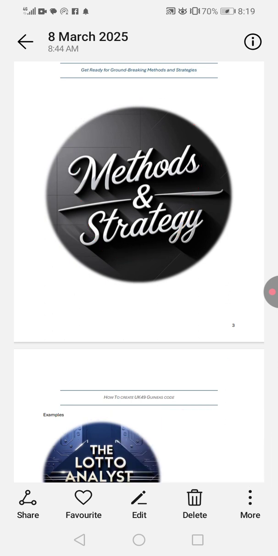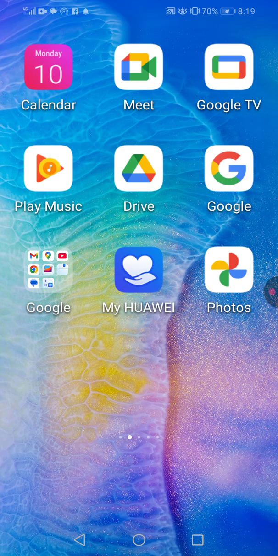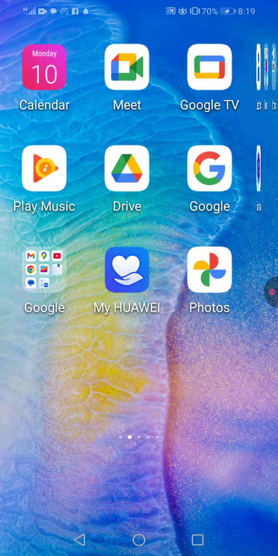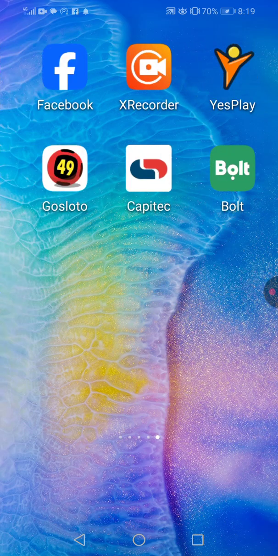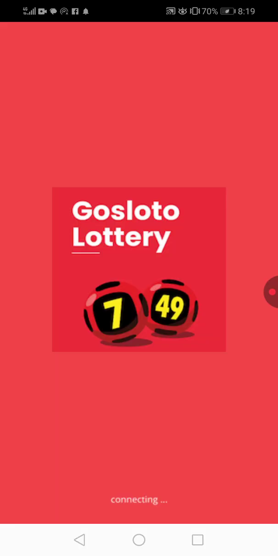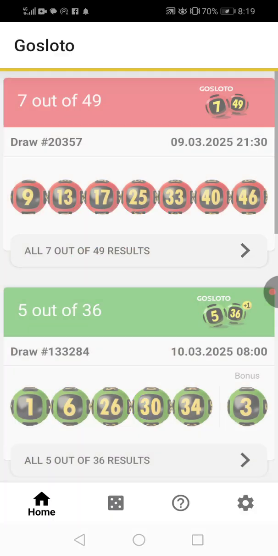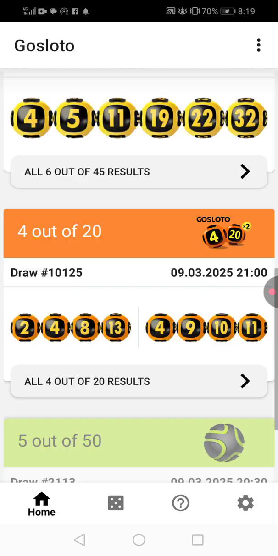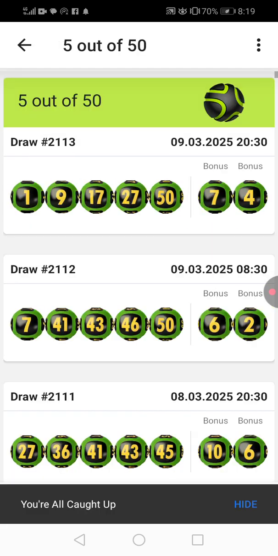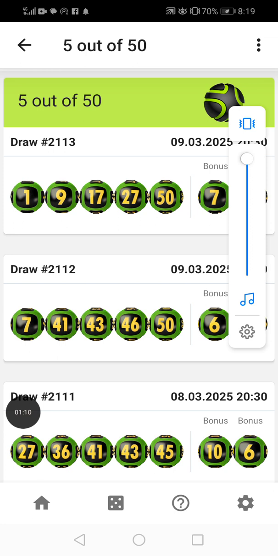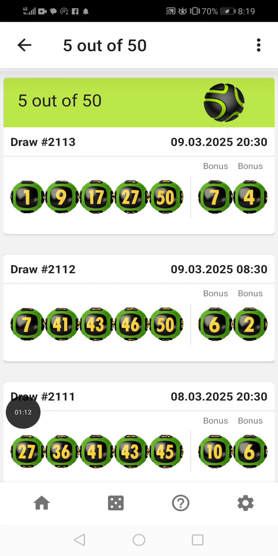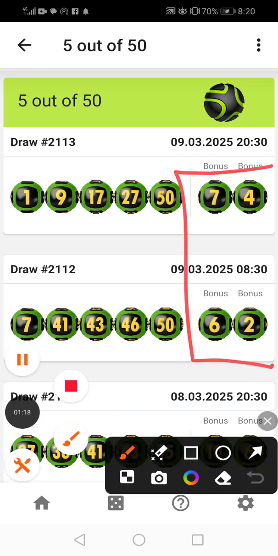Okay, so let's go to 550 fast before it closes, because I see now we don't have enough time. I'm going to go to Gosloto, and then I open here. With 550 it's normally a little bit trickier than other Goslotos. So the easiest strategy that I can give you now is this one.